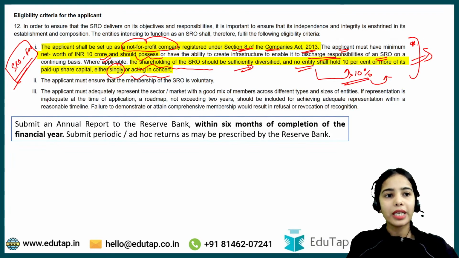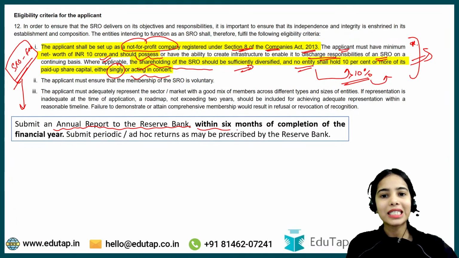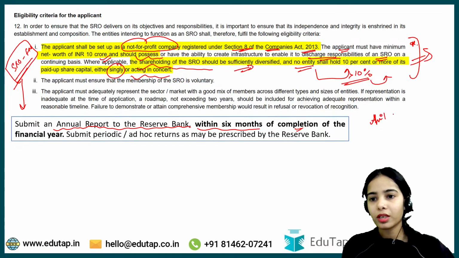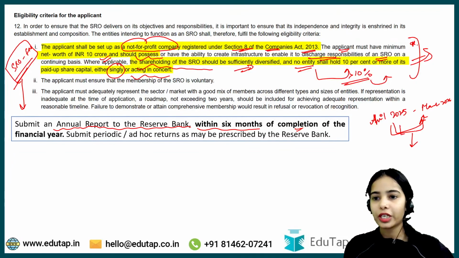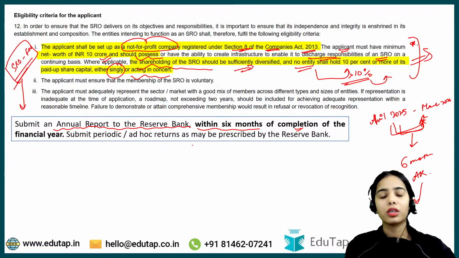Now the SRO of the financial market, that is now FIMMDA, that is recognized as the SRO in the financial market, should submit an annual report to the Reserve Bank within 6 months of completion of the financial year. So when the financial year 2025-26 finishes, within 6 months after that, the annual report has to be provided to the RBI.